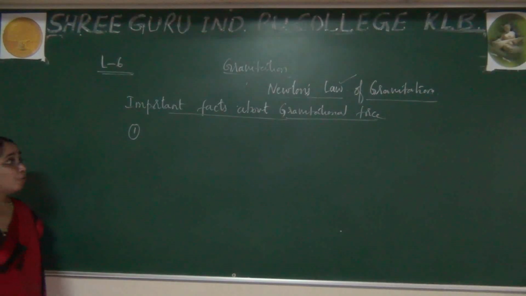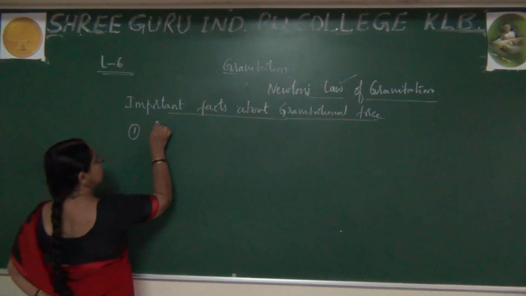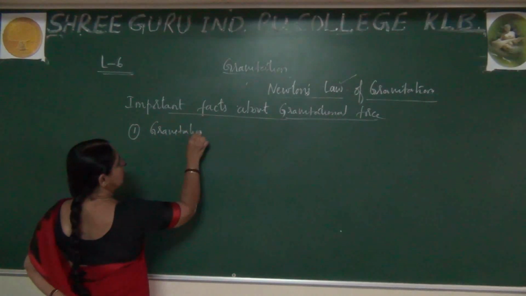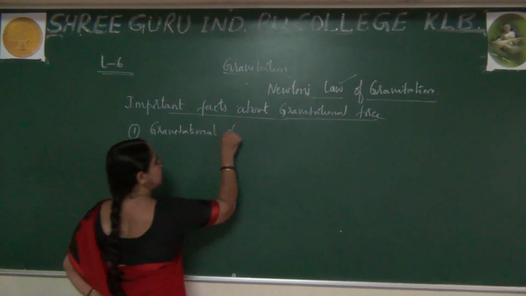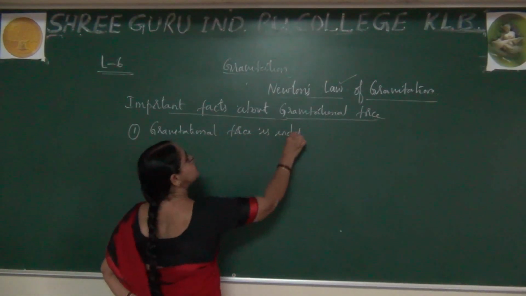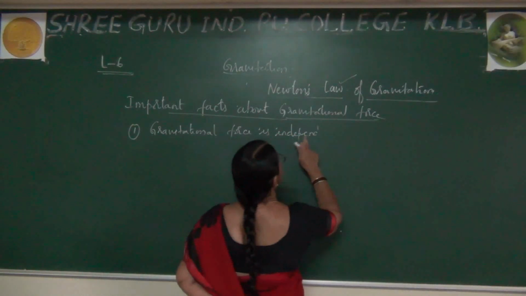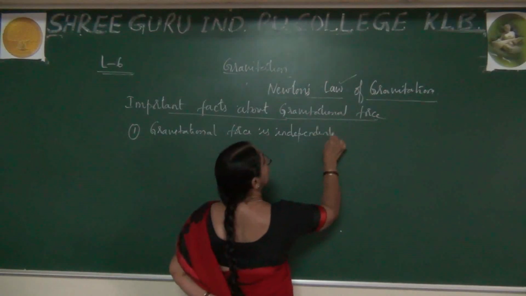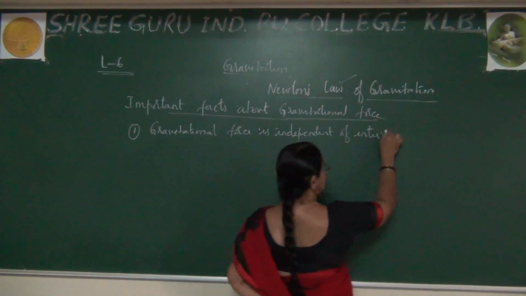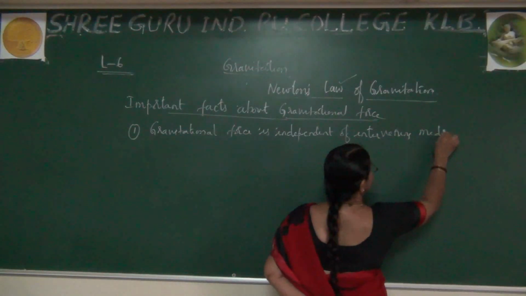This gravitational force is independent of the intervening medium.